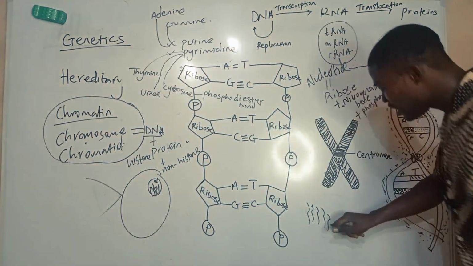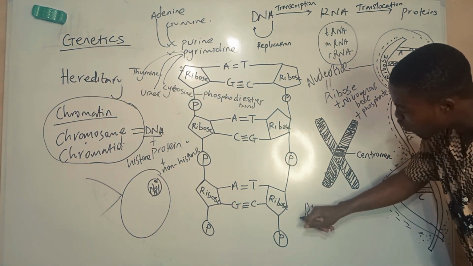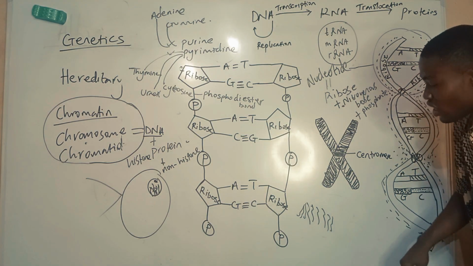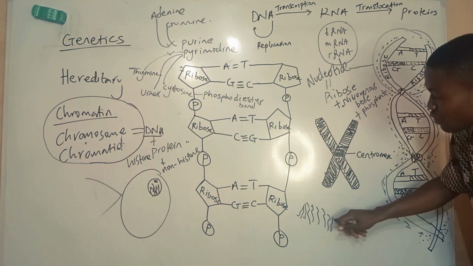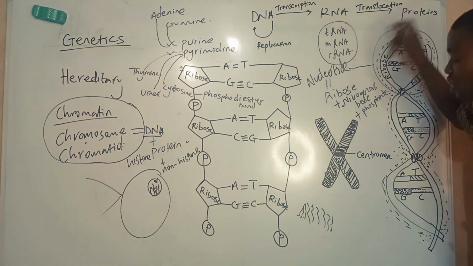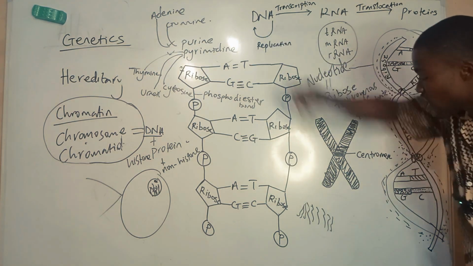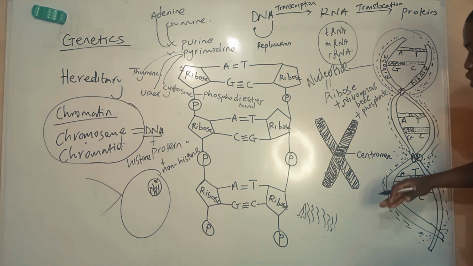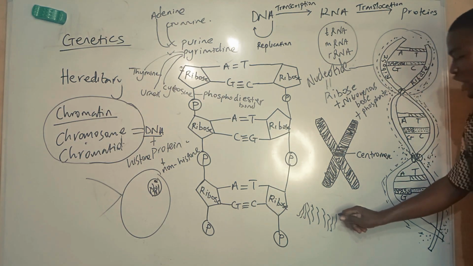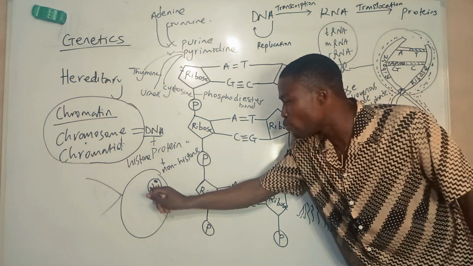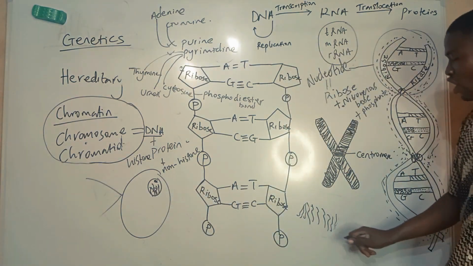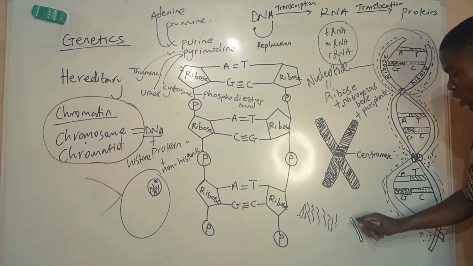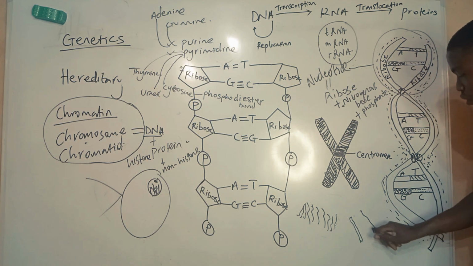Now this chromatin consists of DNA that has already replicated. So they start to condense, they start to gather up proteins in the nucleosome. When they gather up proteins, they become visible.